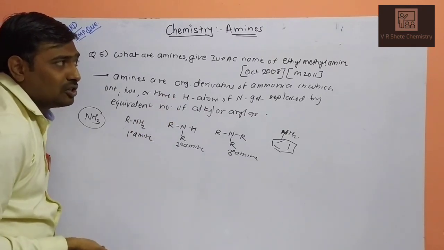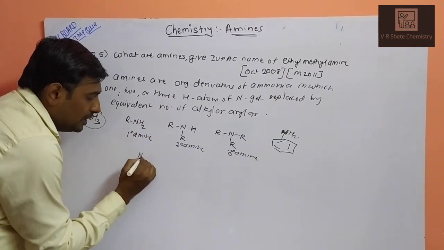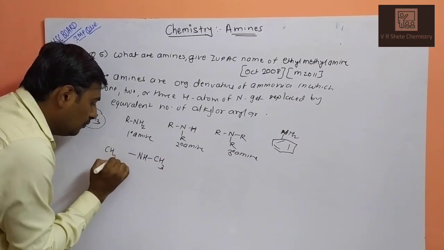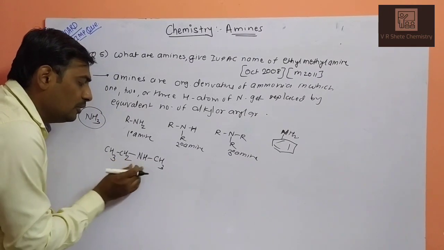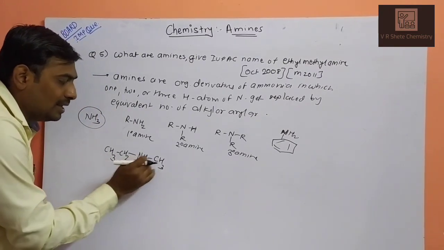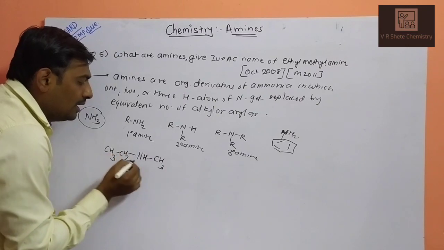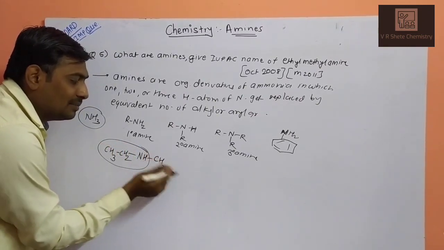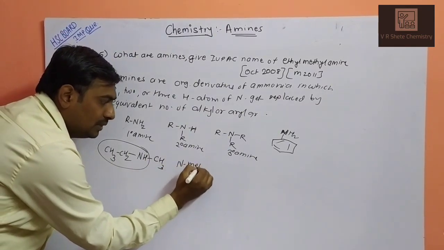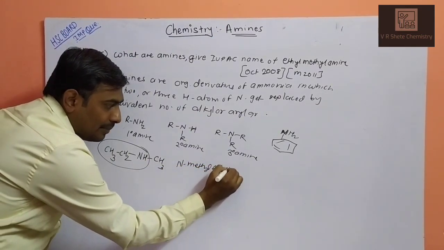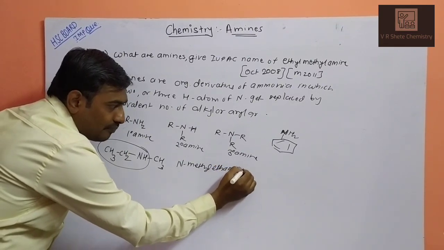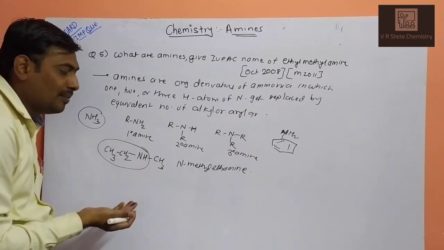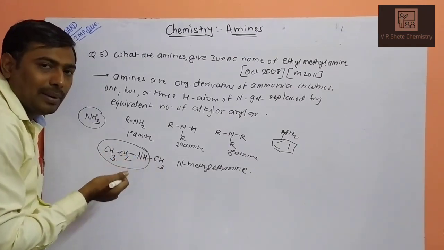What is the IUPAC nomenclature of ethyl methyl amine? Ethyl methyl amine is a secondary amine. Nitrogen has 2 substitutions: one is the ethyl group, one is the methyl group. You can write C2H5NHCH3 or CH3CH2NHCH3. We select the longest chain of carbon atoms, and this is your longest chain. Nitrogen has a methyl substitution, so N-methyl ethanamine is the nomenclature in the IUPAC form, and its common name is ethyl methyl amine.